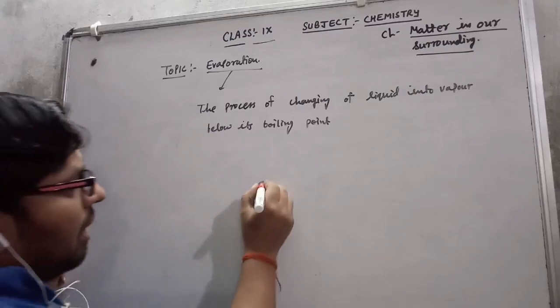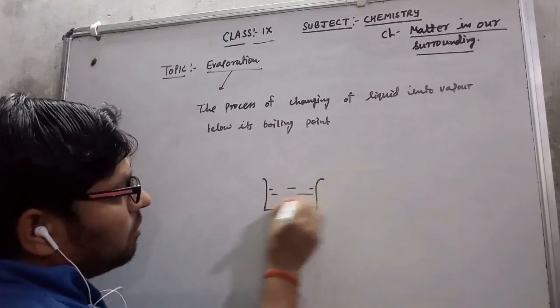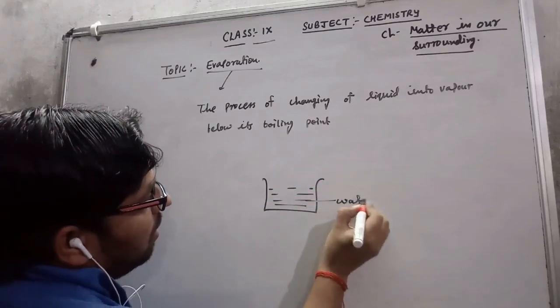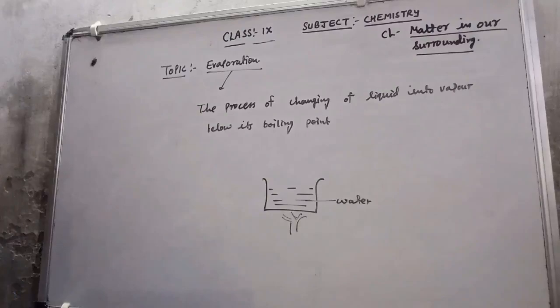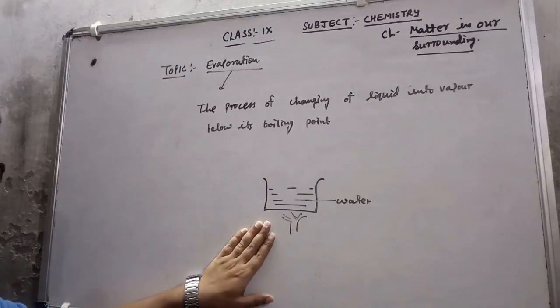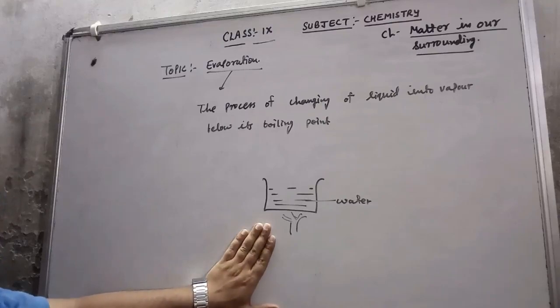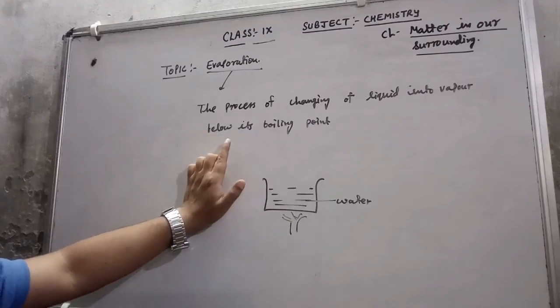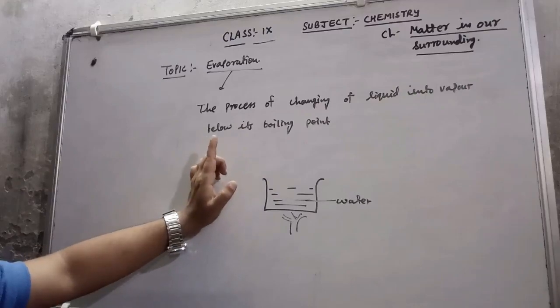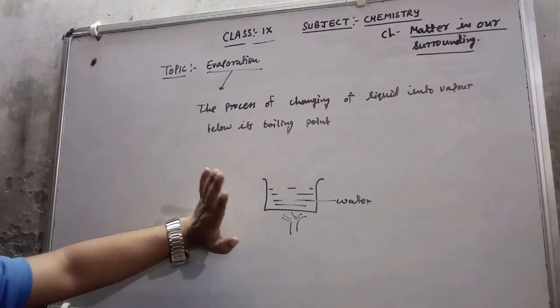Like water, suppose I have water in a container. I am going to heat it. What will I see? Some water is going to convert into vapor, and at that time the temperature is not 100 degrees Celsius. So that is evaporation. But we know that the boiling point of water is 100 degrees Celsius. As the temperature reaches 100 degrees Celsius, then all the water is converted into vapor, so this process is known as vaporization. Below its boiling point, that is evaporation, and at its boiling point, that is vaporization.